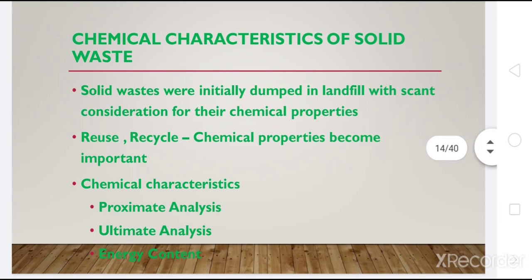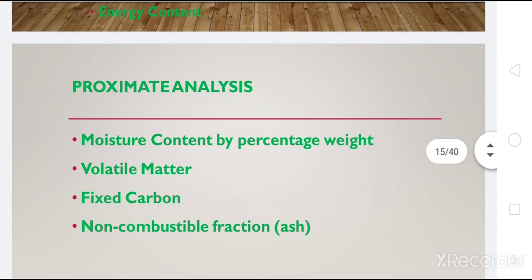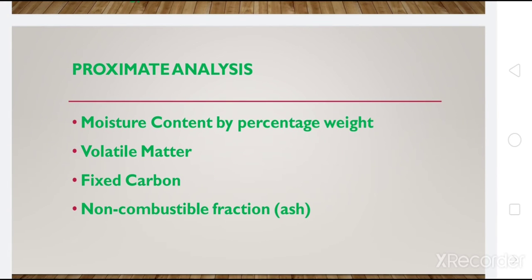So what are the ways in which you can actually analyze the chemical characteristics? There are two or three methods by which it can be done. One is proximate analysis. This is particularly done to determine the water content, the volatile combustible matter, the fixed carbon, the ash content, etc. When you talk about water content, you will be analyzing the loss of moisture when it is heated to 105 degrees centigrade. You do that by proximate analysis.